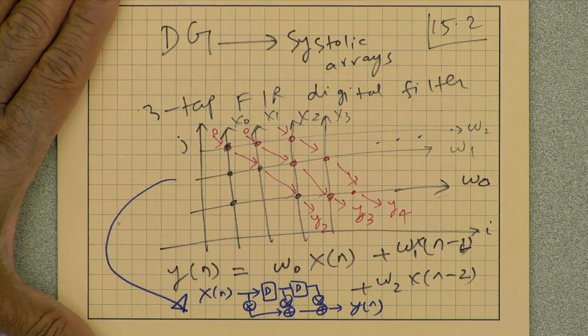The process involves mapping the computations in the dependence graph such that we assign them a processing element where these nodes are computed, and we assign them a scheduling time at which these nodes are computed. And if I can do that, then we can design a systolic array.